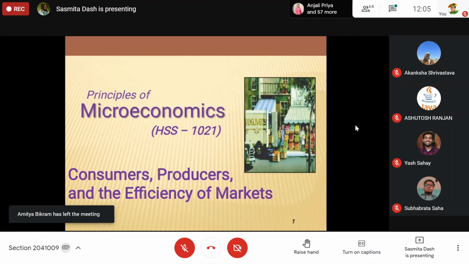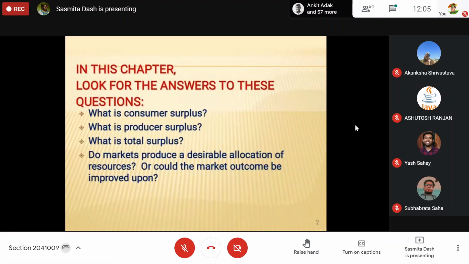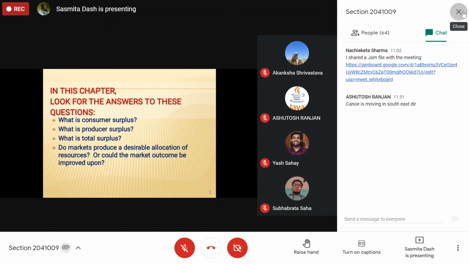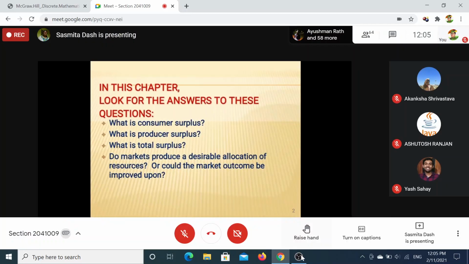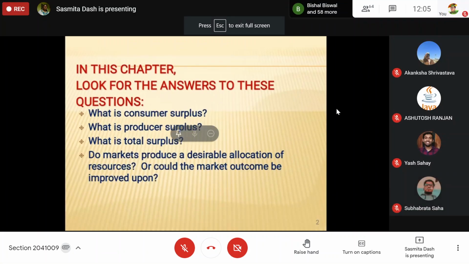We will have questions like what is consumer surplus, what is producer surplus, what is total surplus, and how the market is becoming efficient, and in situations when the market is not efficient, how it will operate.